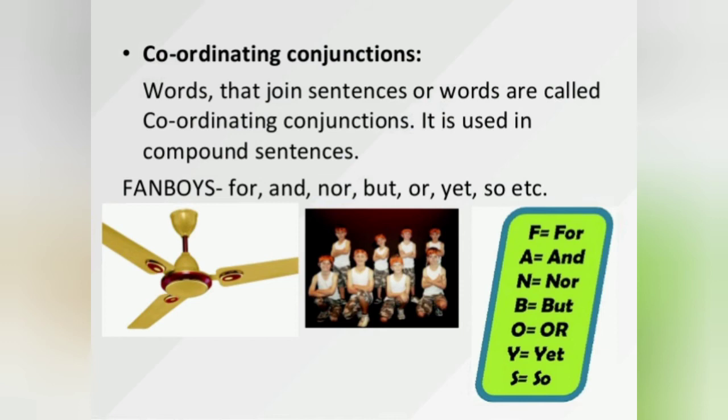So for, and, nor, but, or, yet, so. These are all called coordinating conjunctions, and these words bridge your two or more main clauses to form compound sentences. So we use these coordinating conjunctions for compound sentences.